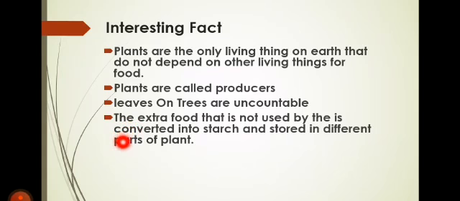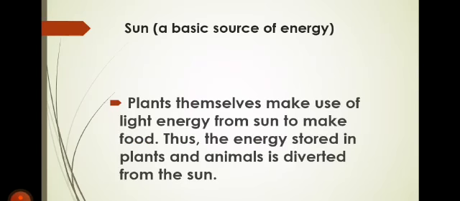Some of it is used up and then the extra food is stored in different parts of the plant for human beings and for other animals. Okay? Now, plants do not depend on other living things for food, but they depend on the sun's energy. If there is no sun, no food will be prepared by the plant.